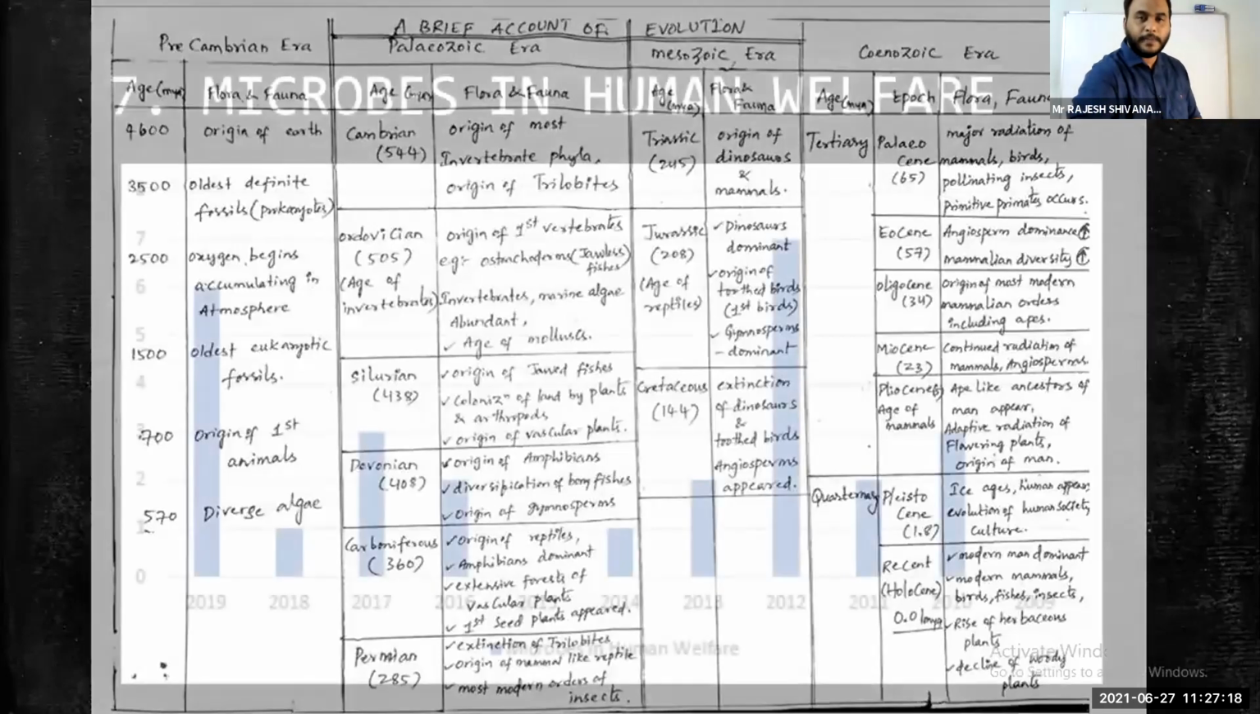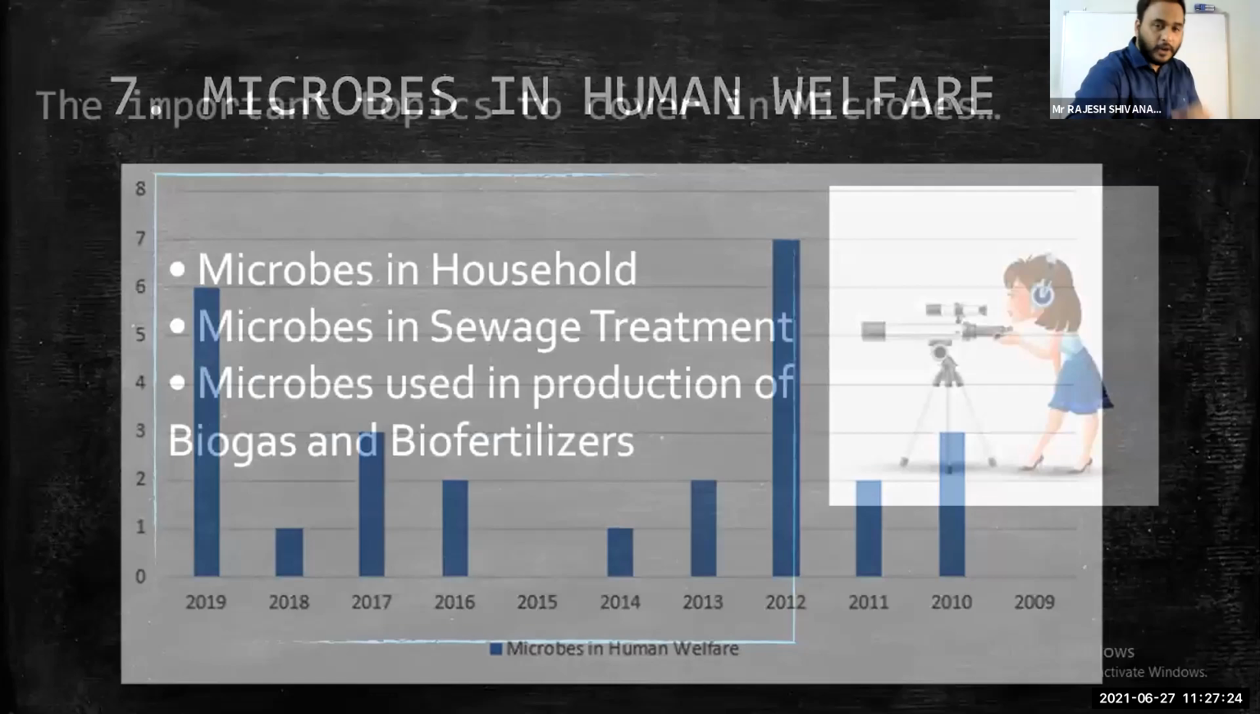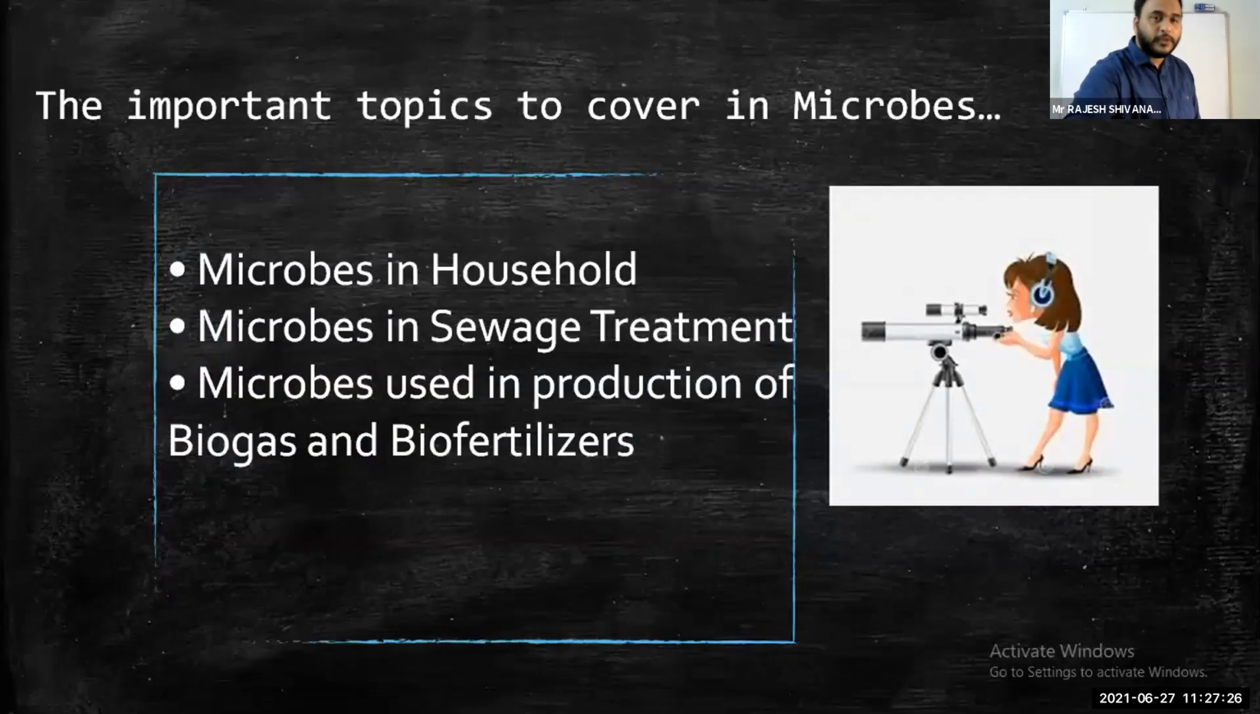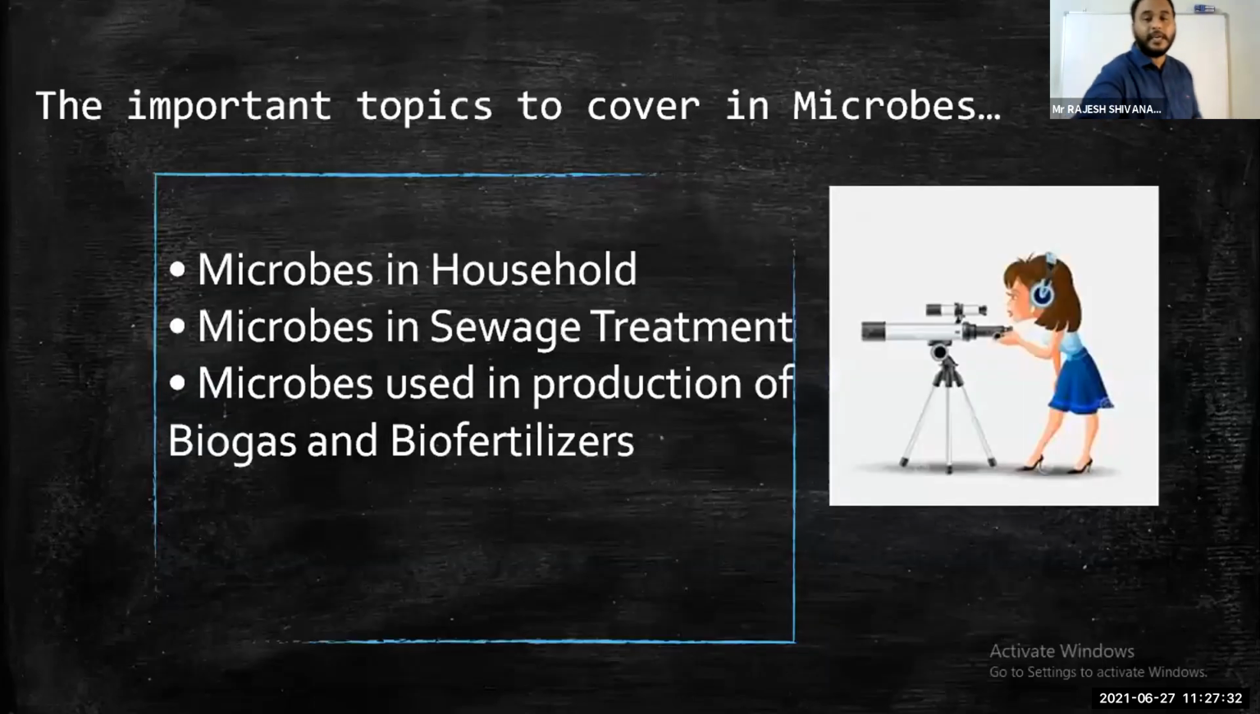Next, coming to the microbes chapter, it is a very small, simple chapter, and the weightage is almost 5 MCQs; 6 MCQs they asked in 2019. So it should not be neglected. 6 MCQs. So mighty. Okay.